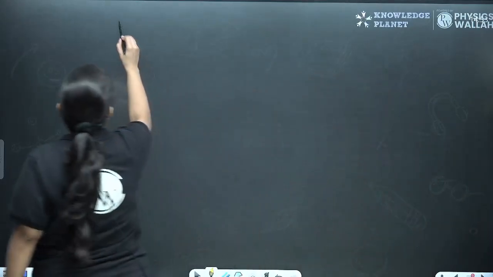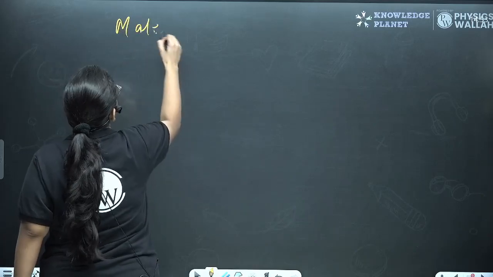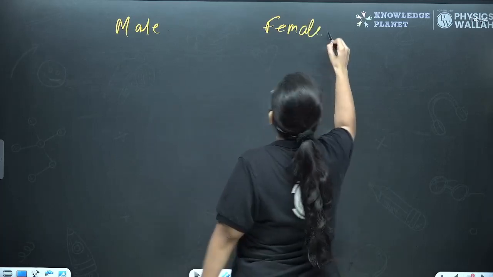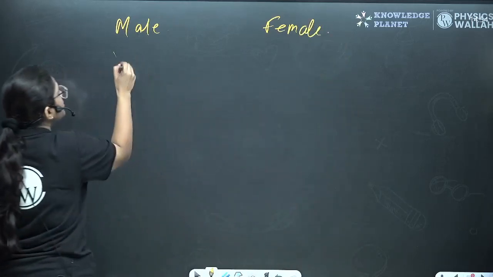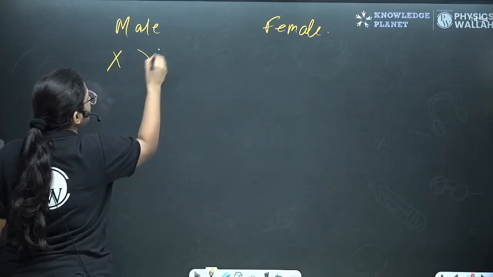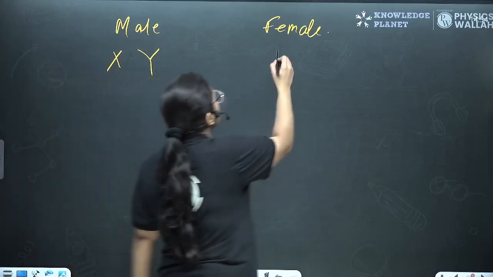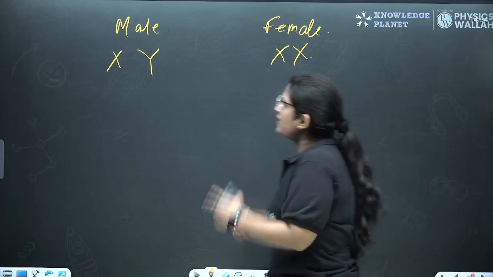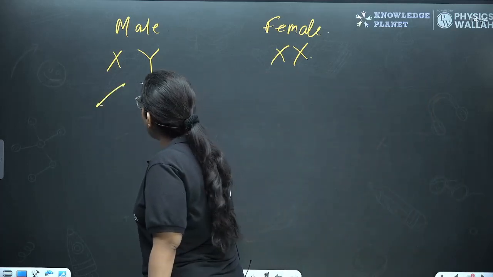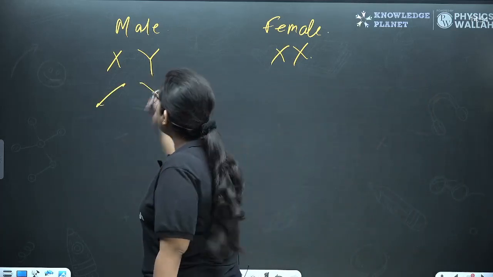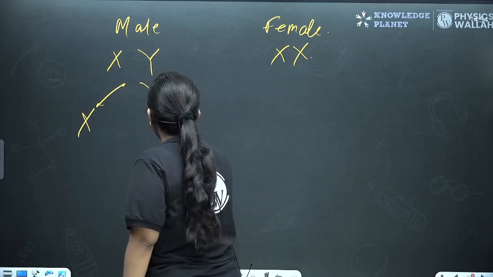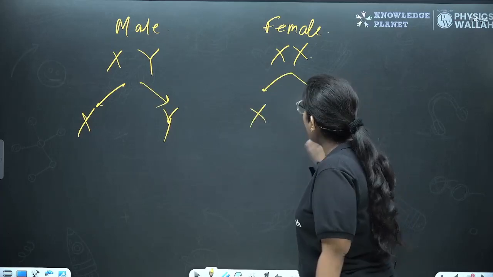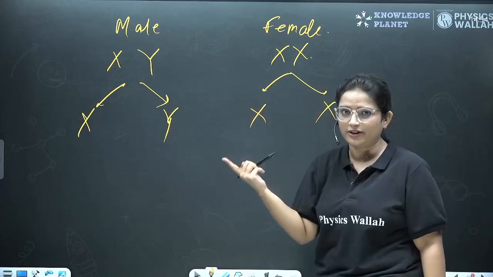Okay? So here, the male, the 23rd pair that we are talking about. And here we have the female. So the male has both alleles, X and Y, whereas females have only one type, that is X and X. Okay? Now, after segregation, the male will have two gametes, X or Y, whereas after female segregation, they will have X or X. That means only one kind of it, right?